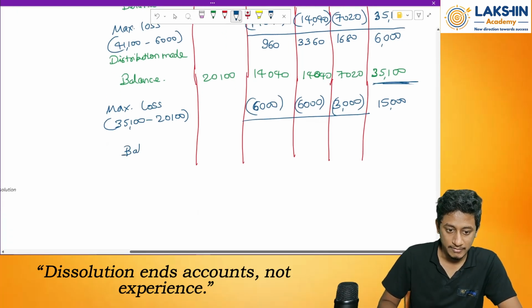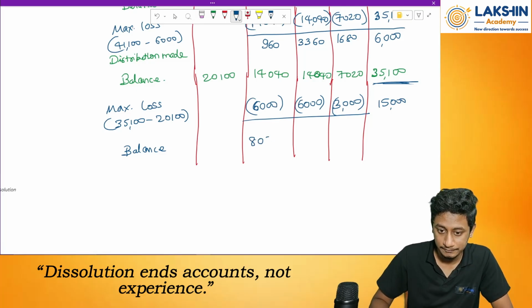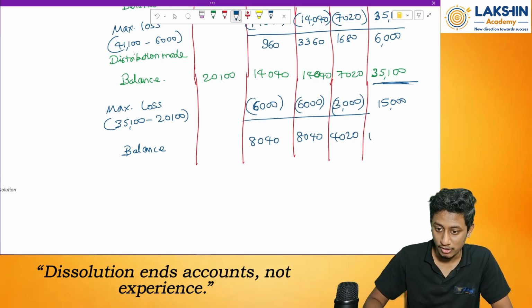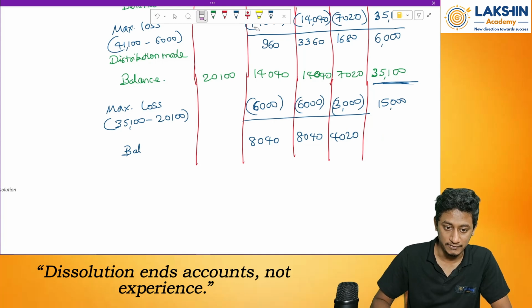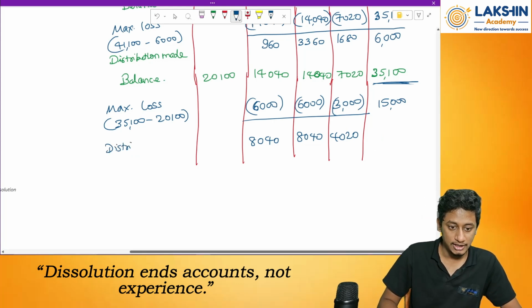So how much remains as the balance? 14,040 minus 6,000 equals 8,040. Again 8,040. Then 7,020 minus 3,000 equals 4,020. Sorry, not the balance. This is the distribution made.